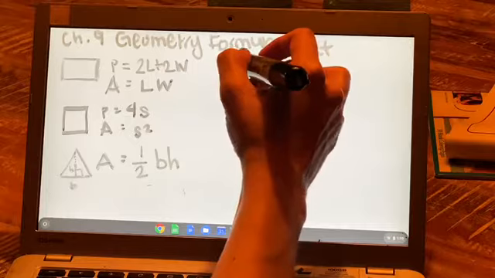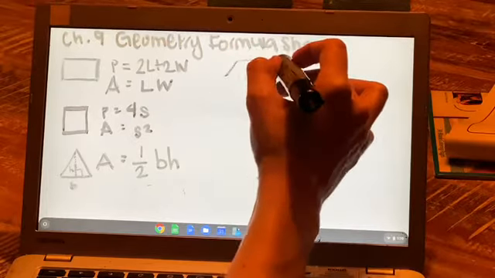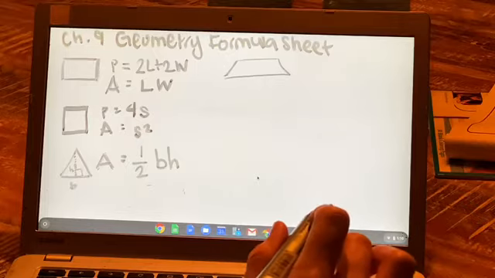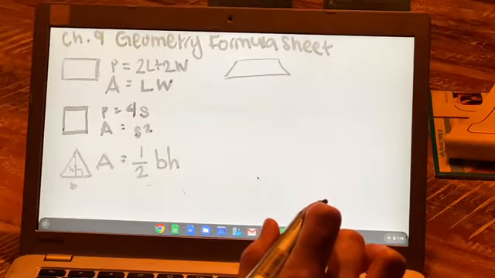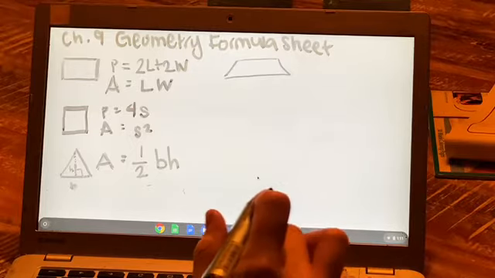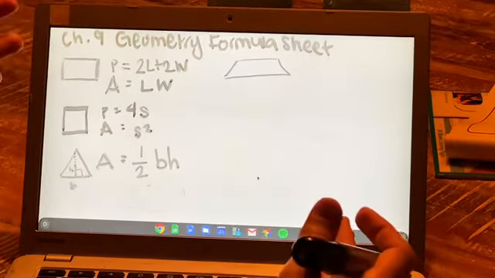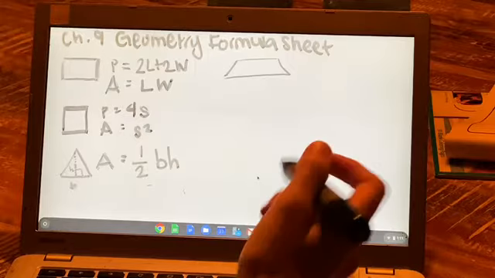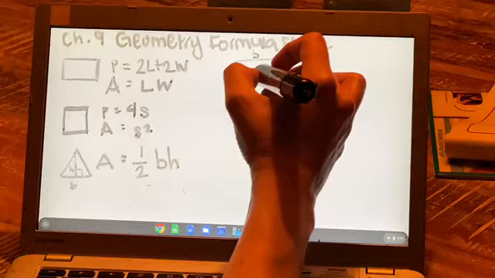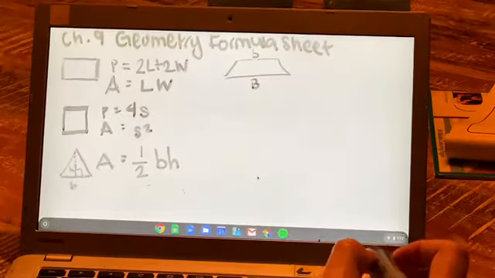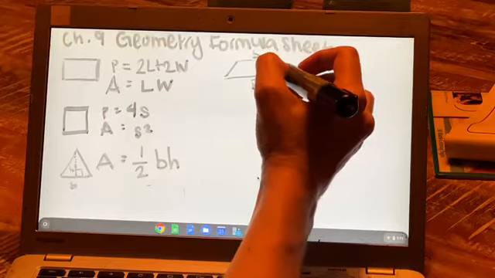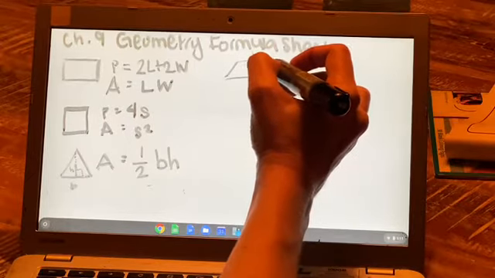Next shape is a trapezoid. Remember that sometimes we said a trapezoid looks like a triangle whose head got cut off? So the only difference really here is you're finding a formula that's similar to a triangle, but you have two different bases. We sometimes call them big B and little b. So here's our little b and our big B, okay? Also there's a height, just like in a triangle, right?